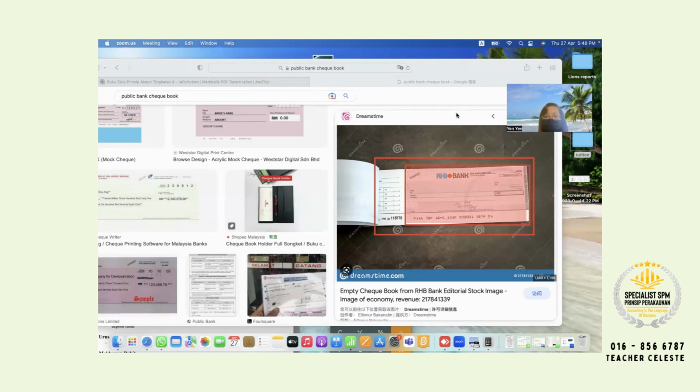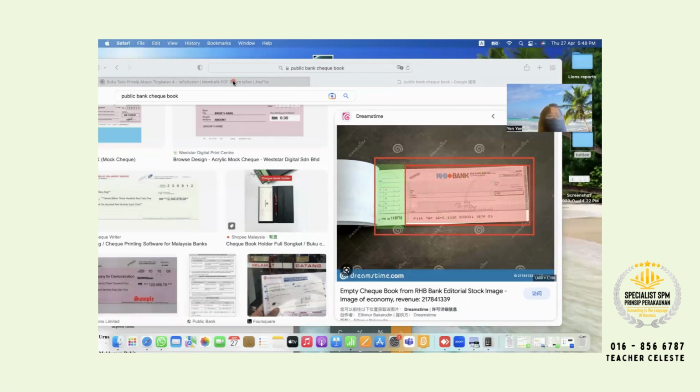So you issue and do some signature. Write all the details, who you pay to. Then you tear it, then you pass to somebody, right? And for this one, the green highlighted part here, that one is called keratan check. This one is for the owner, the checkbook holder. They just write some details: this check is issued to who, Teacher Yan, for what, tuition fees, which month tuition fees. Then you just write it simply.